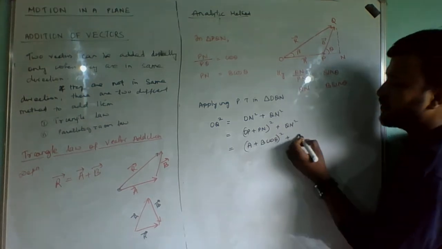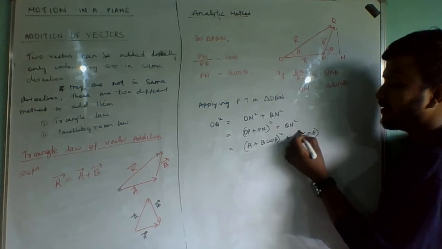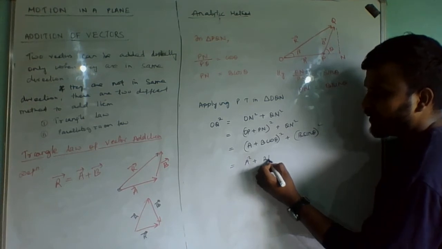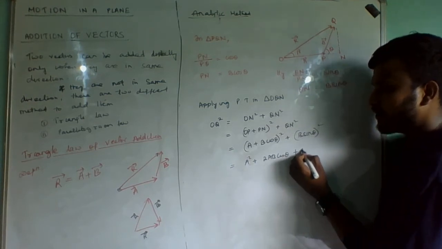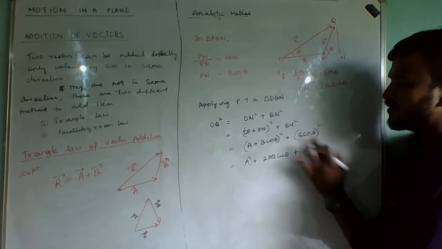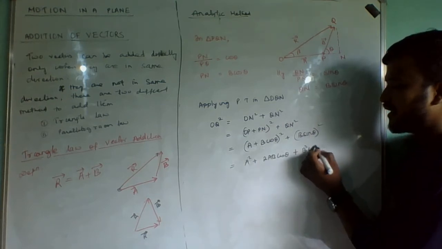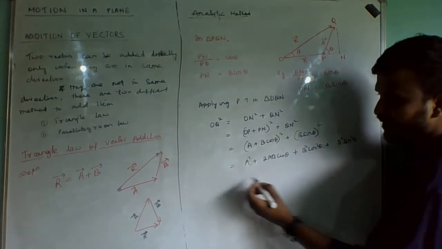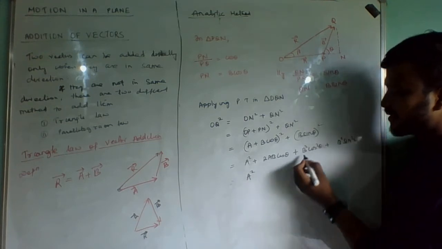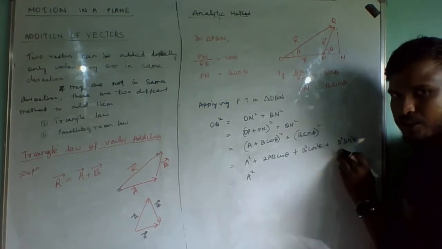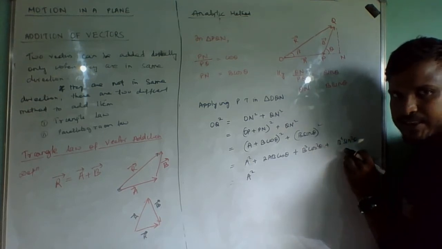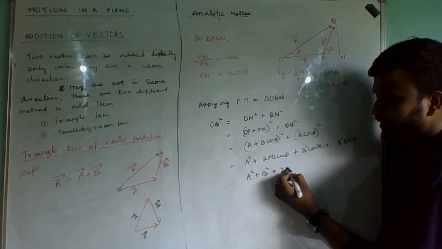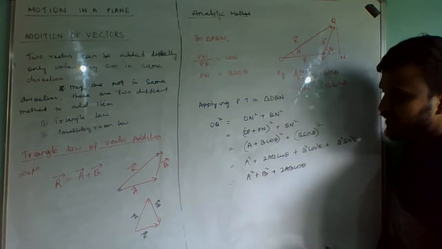What is the value of QN? B sin theta, whole square. If you expand this, A square plus twice AB cos theta plus B square cos square theta, plus B square sin square theta. Now A square will be as it is. Between these, B square is common, and inside it is cos square theta plus sin square theta, which equals 1. That is why it will be B square plus twice AB cos theta.